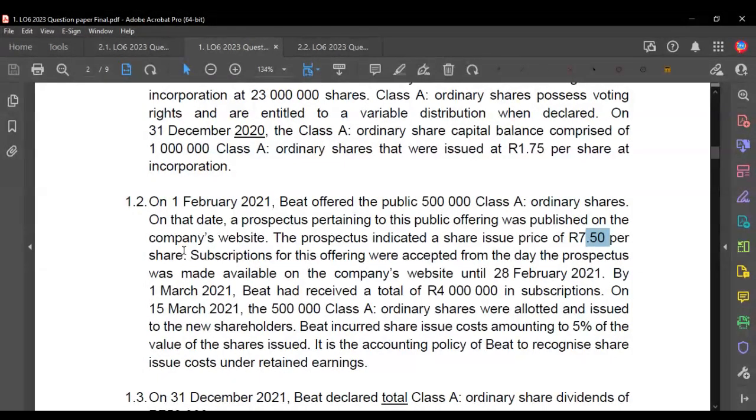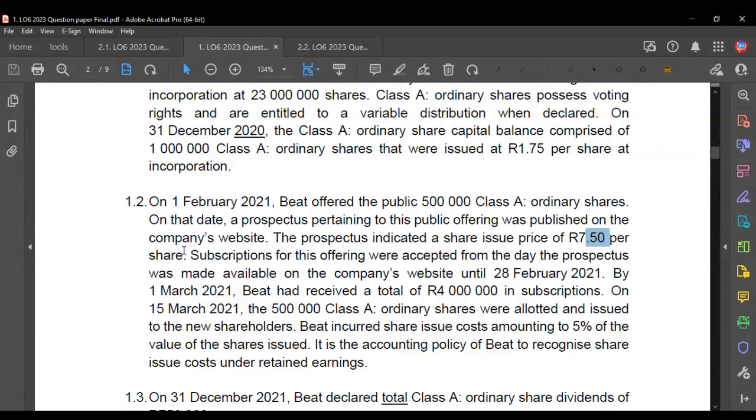So for 1 month, subscriptions were open. Now remember how this whole subscription thing works, right? So what happens is companies go out to the public and say, I want to offer you shares. The public gets an opportunity to select and purchase these shares for a given period.